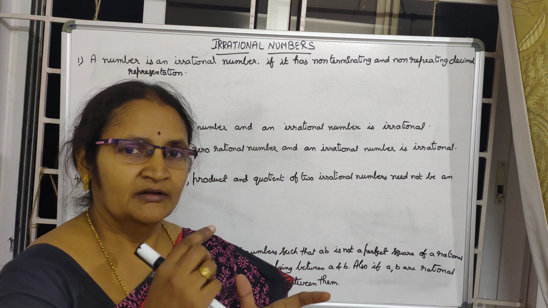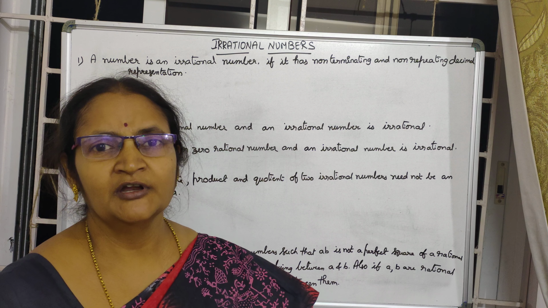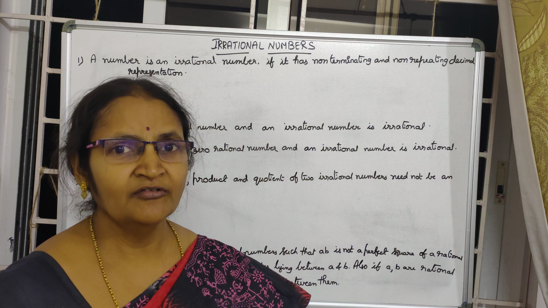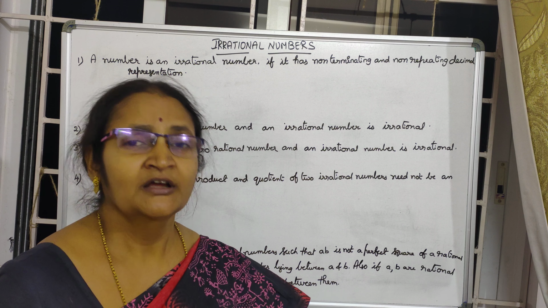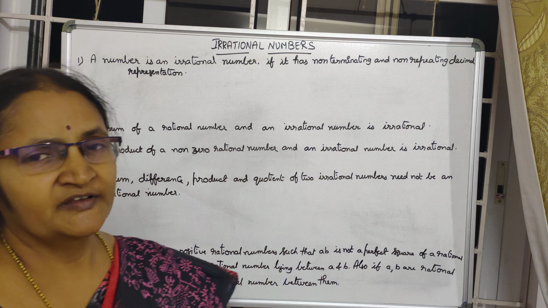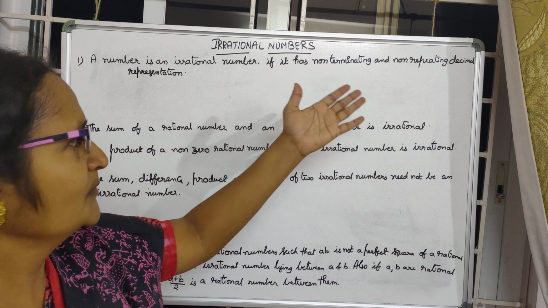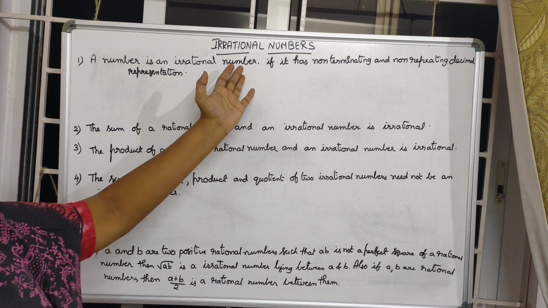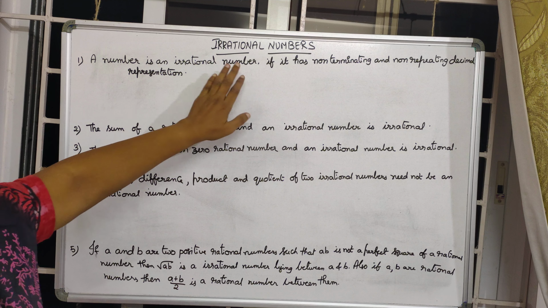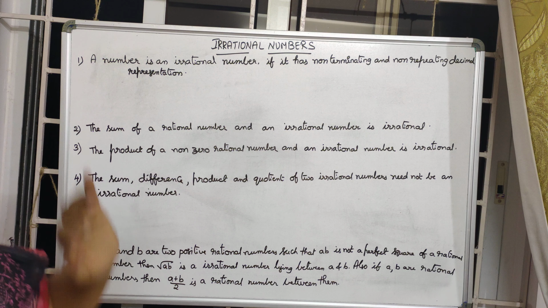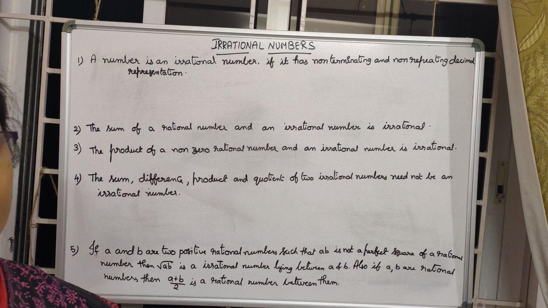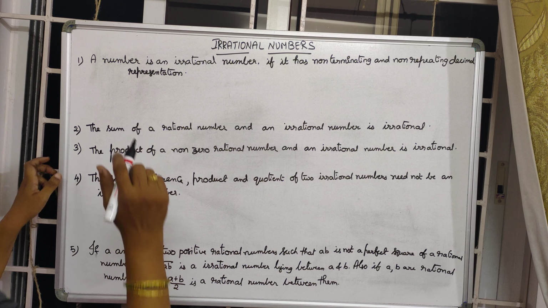So here we can define irrational numbers in such a way that a number which can be represented in the form of non-terminating and non-repeating decimal expansions, that type of numbers we are calling irrational numbers. A number is an irrational number if it has a non-terminating and non-repeating decimal representation. Will such numbers exist? Yes. Let us see the example.